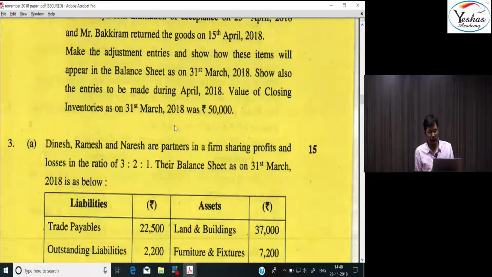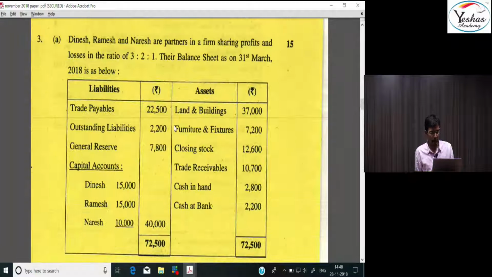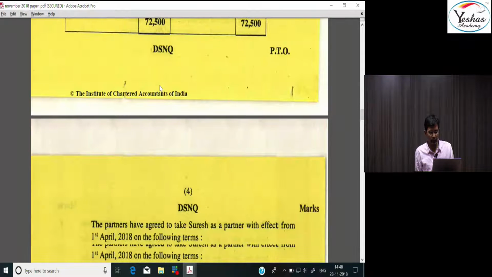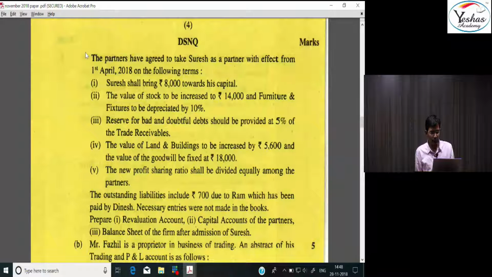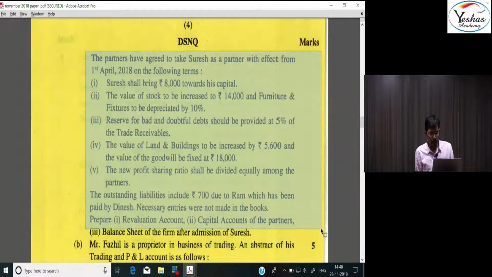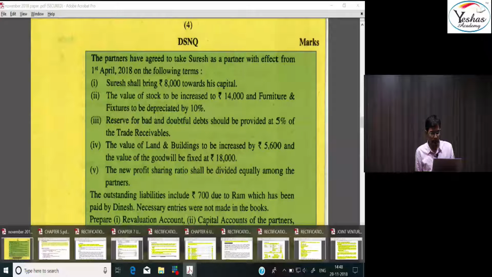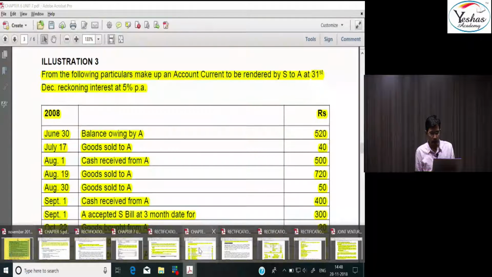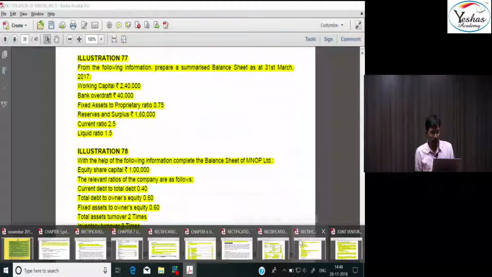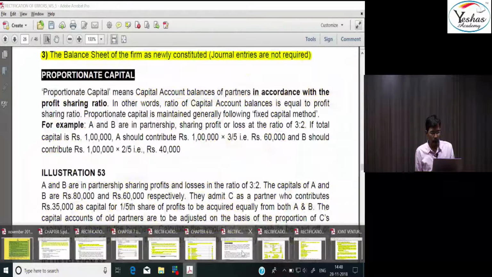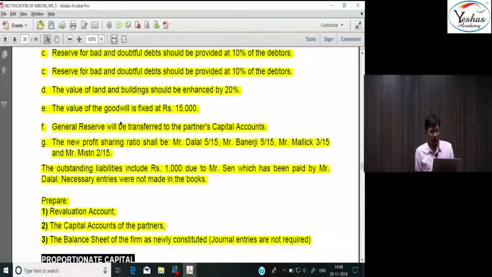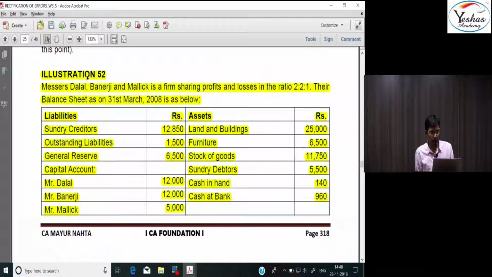And this 15-mark question of partnership, a similar question with exactly the same adjustments, we had discussed it luckily. If you can see over here, the question which was asked in the exam was from admission of a partner.